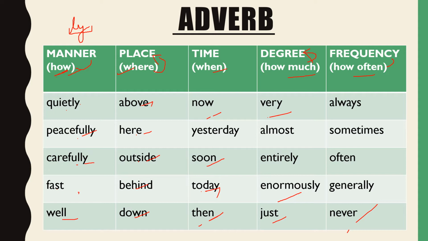So it's not always that adverbs end with ly. There are many adverbs, as you can see in this chart: fast, well, and place adverbs above, here, outside, behind, down, today, soon. They do not end with ly. Clear?